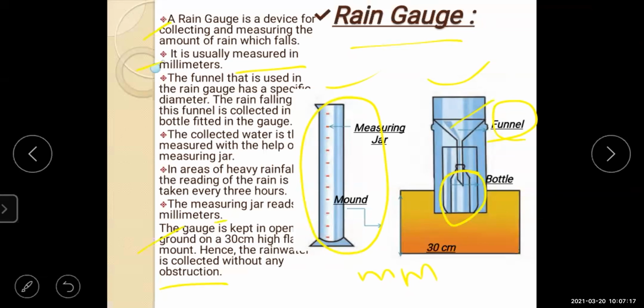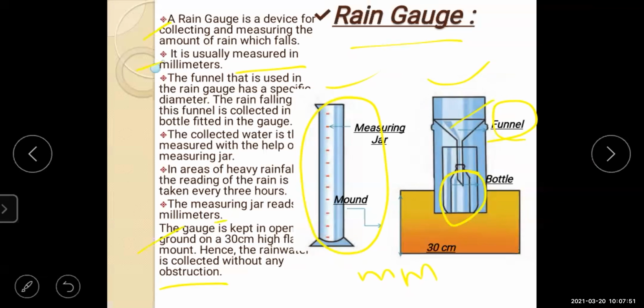when we are keeping this instrument, it should be in open ground and on a high flat mount, which means from the ground upward it should be 30 centimeter. Yes, and it's compulsory, it should be in the open ground only. And when we keep this instrument, we have to keep in mind that there should be no other obstructions when the rainfall is collected in that bottle.